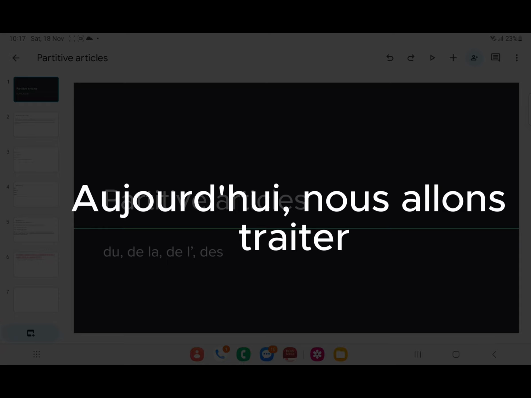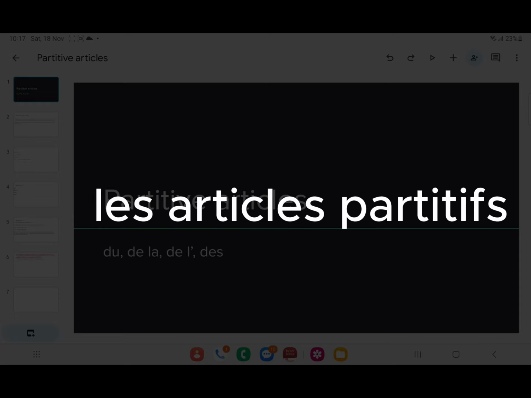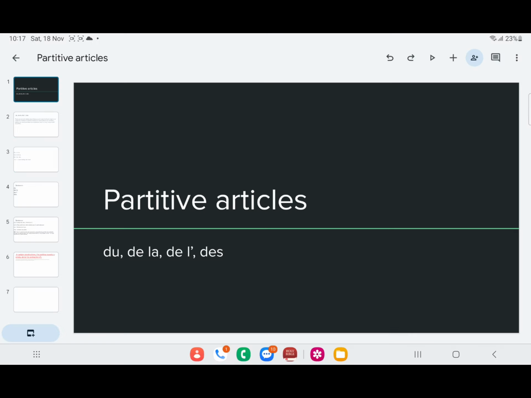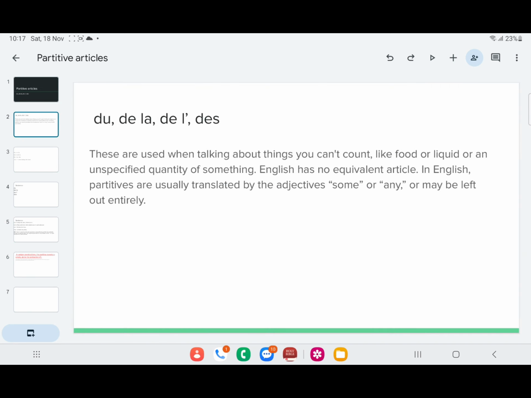Salut tout le monde. Aujourd'hui, nous allons traiter les articles partitifs. Partitive articles. Du, de la, de l', and des. These are the partitive articles. Partitive articles are used when talking about things you can't count. For example, food or liquid, or in fact, any unspecified quantity of something.